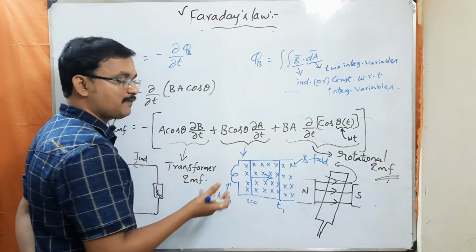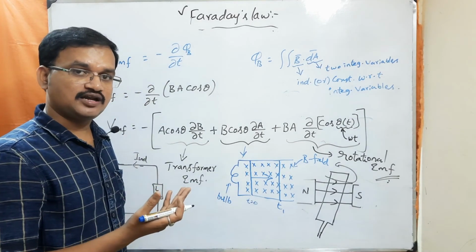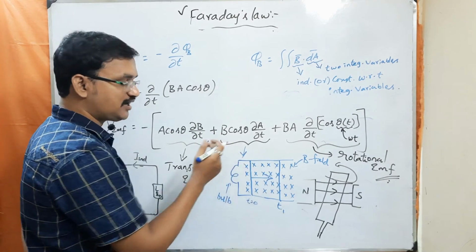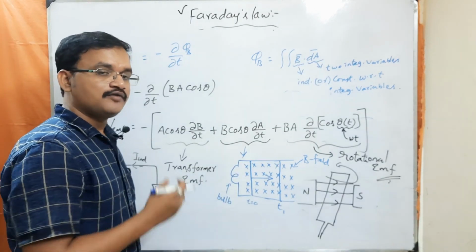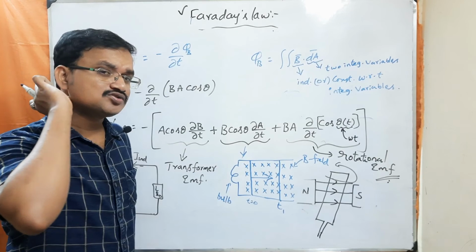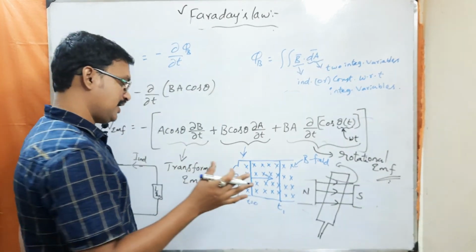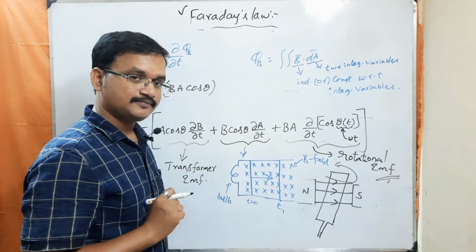And hence there is a change in magnetic flux. Whenever there is a change in magnetic flux, it is going to induce an EMF around this closed loop, which is going to produce the induced current, and hence the bulb will start glowing.